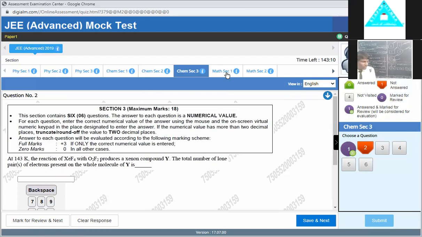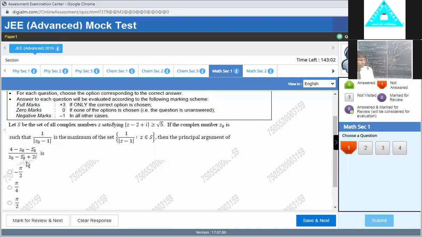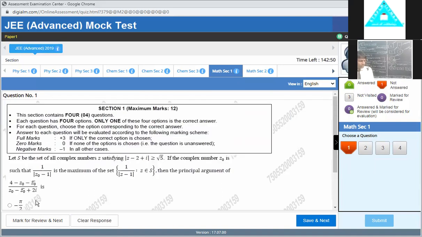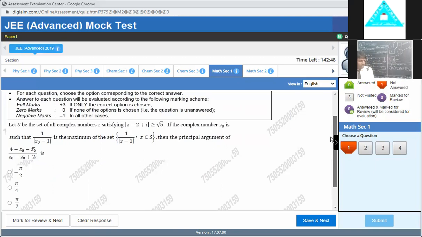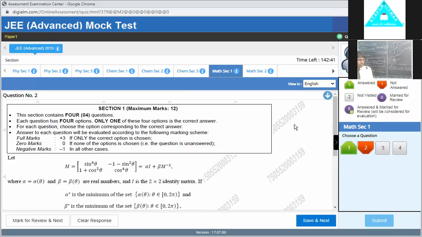Chemistry, similarly, this is the math first, and the first type has only one correct option, so there are only 4 questions here. Suppose we choose an answer and it is wrong, by mistake we see we have to put the plus, but here is the minus sign. So clear the response, and you put +2 below, and then save and move ahead. Okay, so this is the thing.